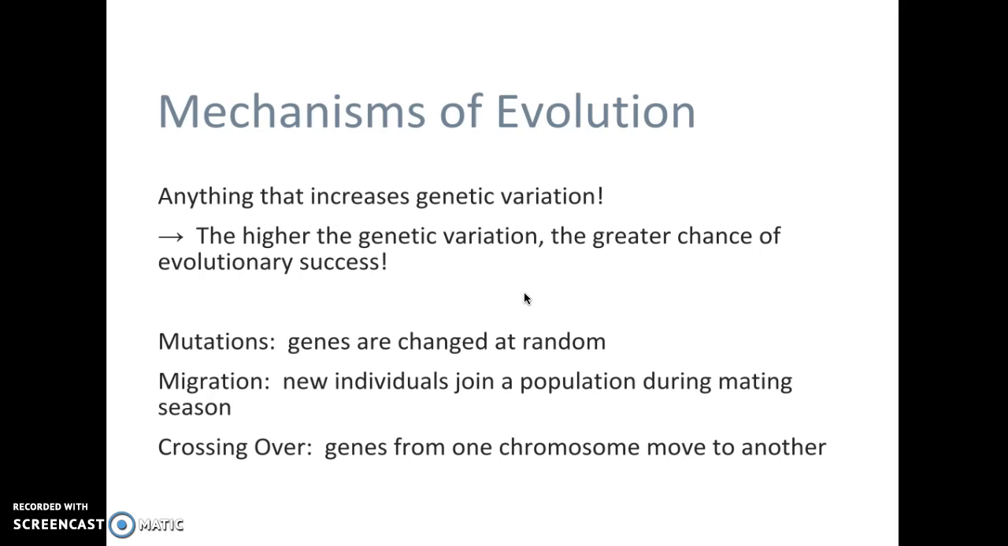There are certain mechanisms or things that drive evolution. The higher variation we get within an organism, the better chance it has of evolving successfully. Some examples might be mutations. These are genes that just change at random. Migration, things change location, and especially during mating season is going to give us a wide variety of options. And then crossing over, which takes place during the process of meiosis, where genes actually exchange material with different chromosomes. And so these three things allow organisms to have a better chance of survival.